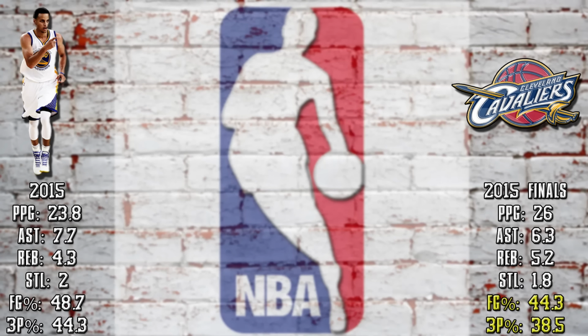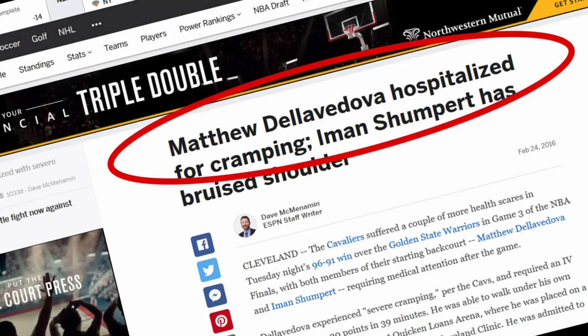This is how he played that season, and this is how he played in the finals. Immediately what sticks out is that he was way less efficient in the finals, and of course that had a lot to do with the fact that Delly nearly killed himself chasing Curry around the court. I'm not kidding, by the way. After Game 3, I'm pretty sure it was, he wound up in a hospital from exhaustion.